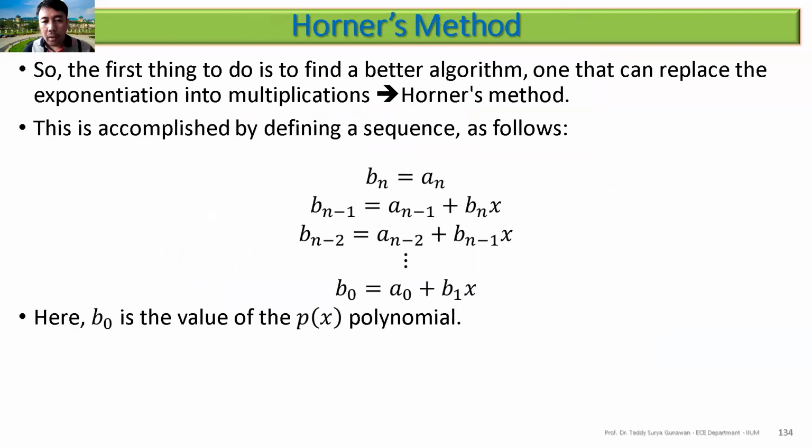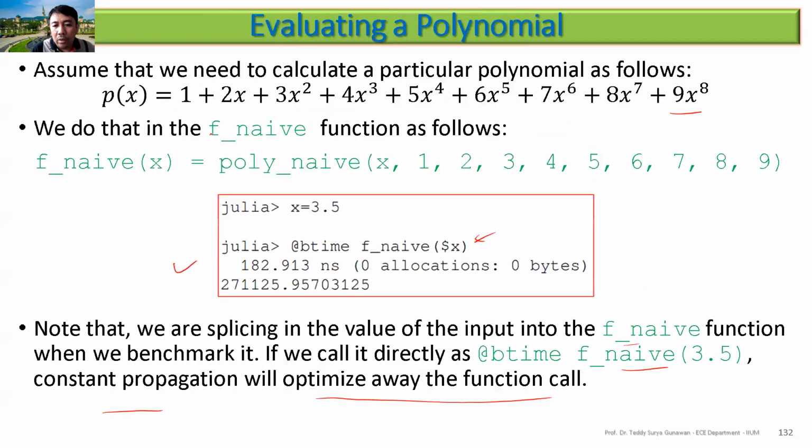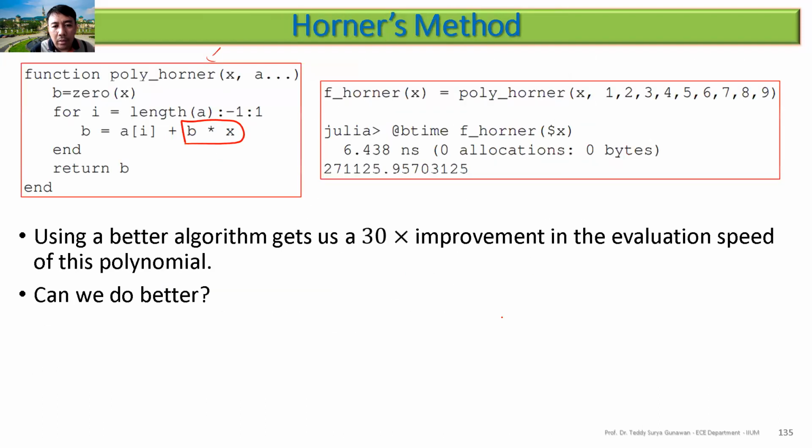The other way to improve is to find a better algorithm. So this is like a recursive form: b_n, b_{n-1}, b_{n-2}, and so on. You can do the recursion rather than putting the power directly. Using Horner's algorithm, you can see there is just multiplication, compared to the previous one where you were using powers.